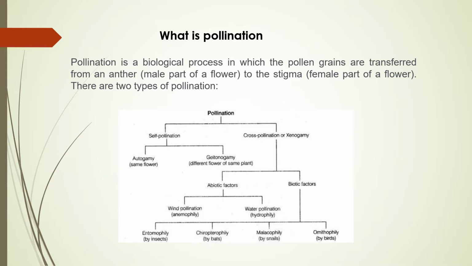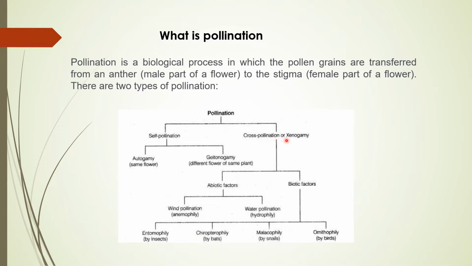So what is pollination? Pollination is a biological process in which pollen from the anther is transferred to the stigma. You know very well, a flower has two parts, a male part and a female part. The anther has the pollen, and the stigma is a part of the carpel that has the egg. When pollen grains are transferred from the anther to the stigma of the carpel, that process is known as pollination.